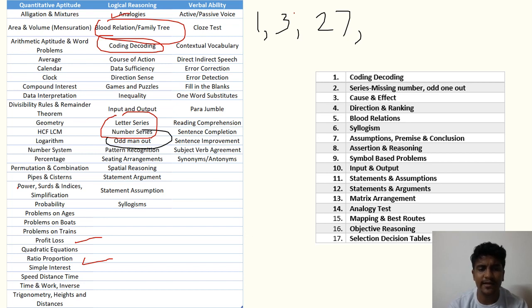Odd man out. They might give you 4 options and ask which one is the odd one out. Suppose they give you current, voltage, dielectric constant, so you should know that it will be dielectric constant because it is unitless, while the others have a particular unit. So those are the questions.